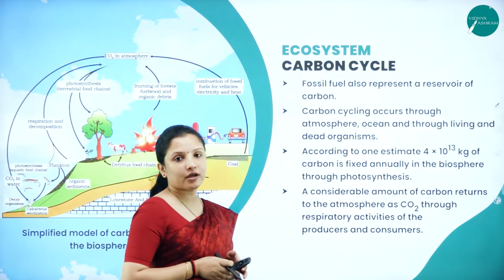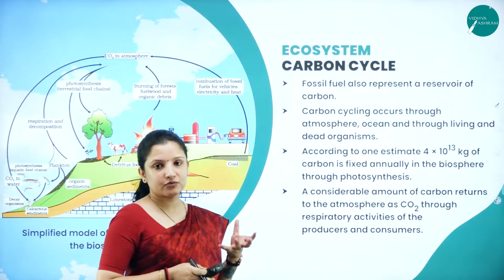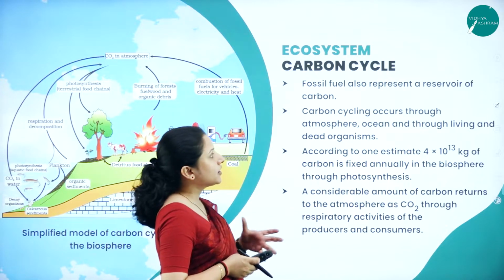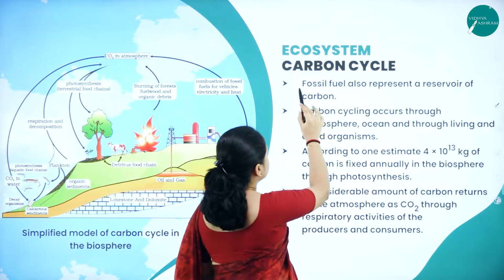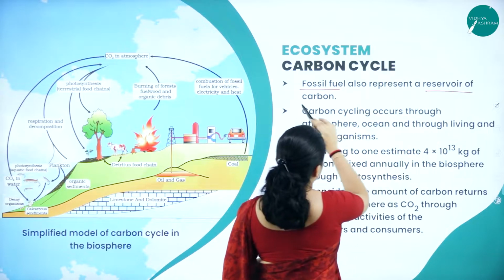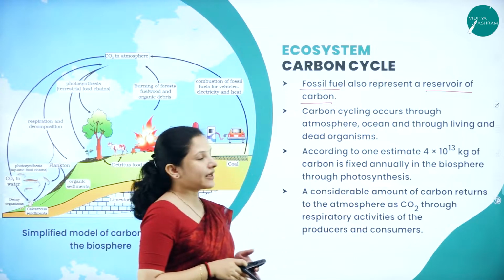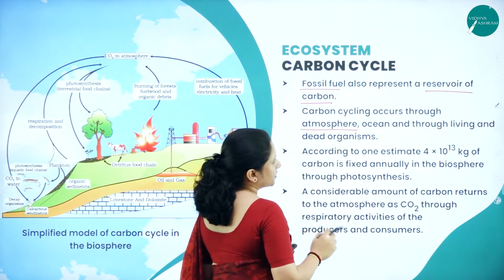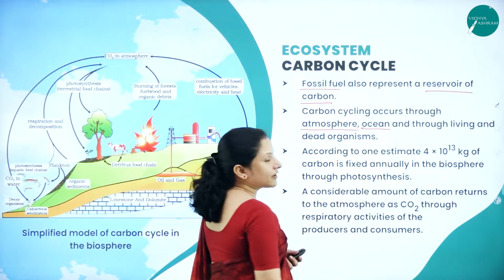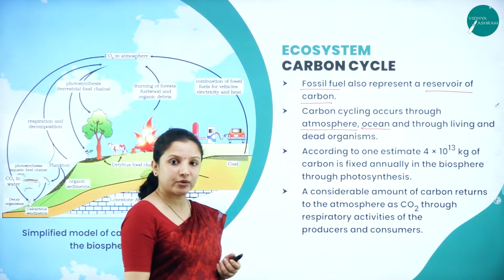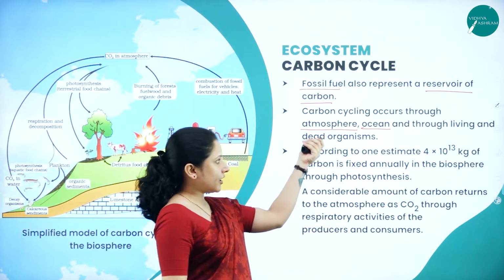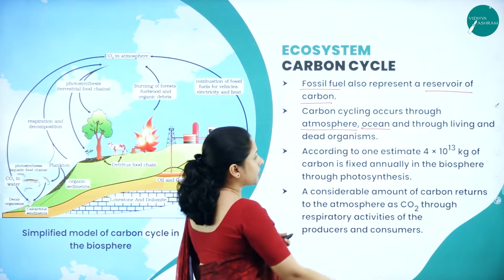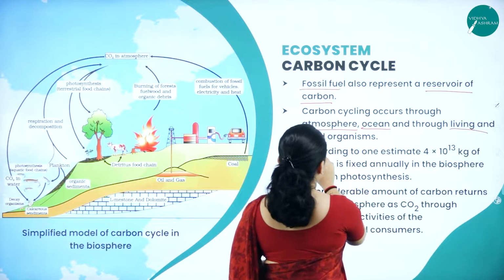First, let us talk about fossil fuel, which is one of the solid reservoirs of carbon. Fossil fuel also represents a reservoir of carbon, and carbon cycling can occur through the atmosphere, through the ocean, because 71% of the ocean is filled with carbon, and also through living and dead organisms.